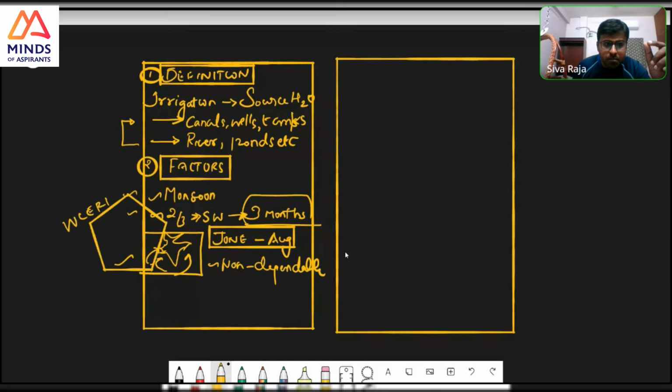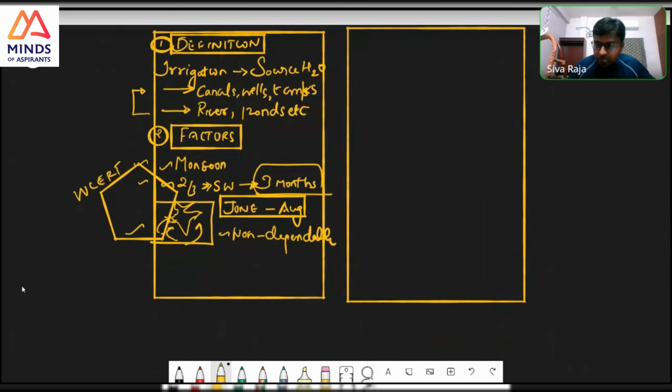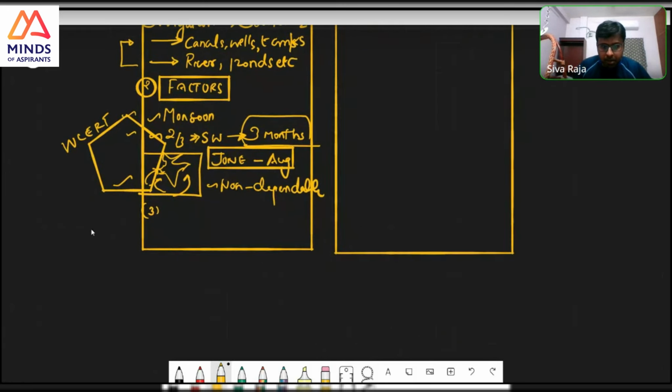NCERT. There is no other. See, that is the point. In life, many things may look different, difficult and nice, but the answers will always be in simple sources only. The answers for UPSC are always in simple sources. So have this in mind. So second, factors. Third, you can talk about, and the page will be a little bit more.